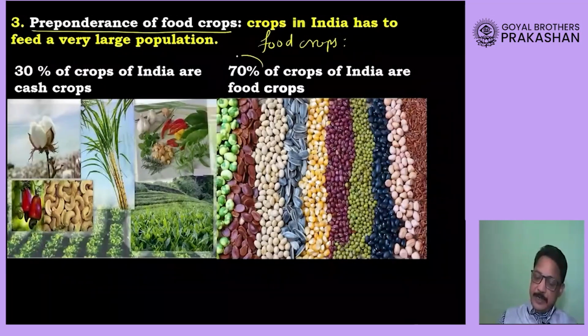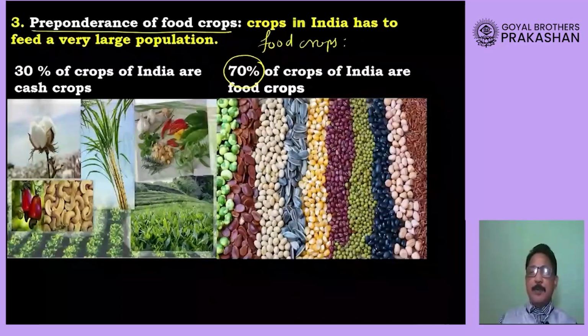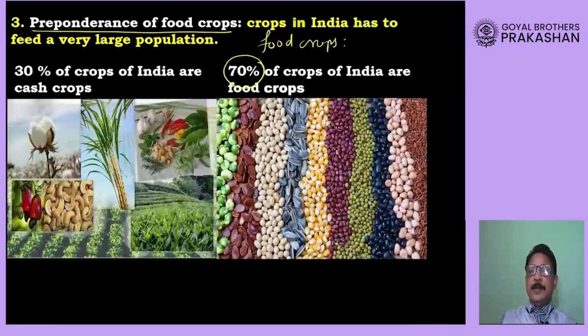So 70% of our crops belong to the category of food crops. If the question is asked why India mainly grows food crops, the reason is very simple and you must have guessed it. The reason is our population is so high, and in order to supply food for such a large population, of course we will have to grow food crops.